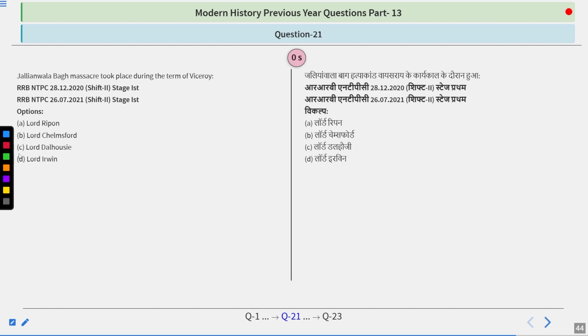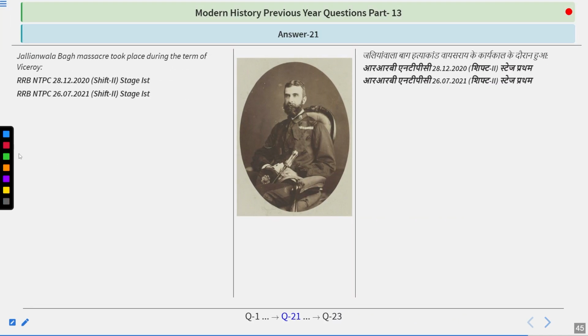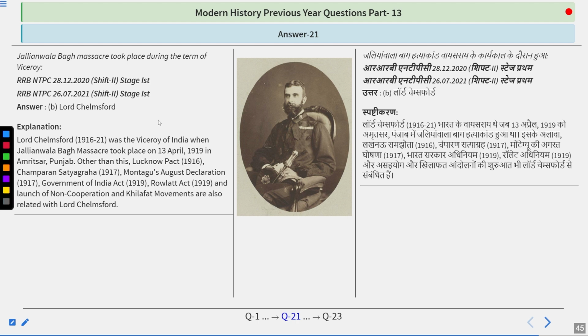And I guess you are quite clear here, because at that time, an act also came that was known as the Montague-Chelmsford reforms. Montague was the Secretary of State, Chelmsford was the Viceroy. So Lord Chelmsford was the Viceroy at that time. So Lord Chelmsford, 1916 to 21, was the Viceroy of India when the Jallianwala Bagh massacre took place on 13th April 1919 in Amritsar, Punjab.